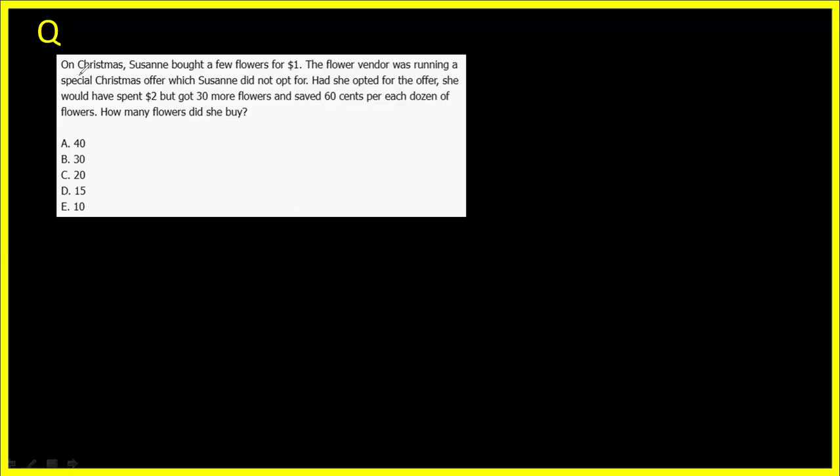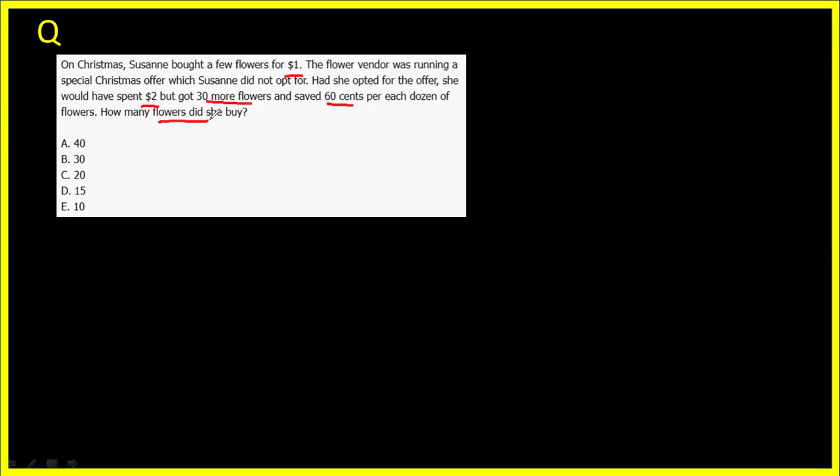It says that on Christmas, Susan bought a few flowers for $1. The flower vendor was running a special Christmas offer which Susan did not opt for. Had she opted for the offer, she would have spent $2 but got 30 more flowers and saved 60 cents per each dozen of the flowers. How many flowers did she buy?